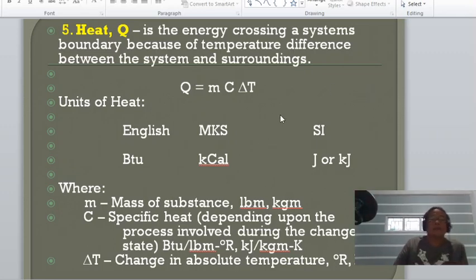That is why heat is defined in terms of the change in temperature, or Q is equal to m multiplied by the specific heat and then the change in temperature. The English system defines heat as BTU also. MKS, kilocalorie, and SI is in kilojoules or joules.